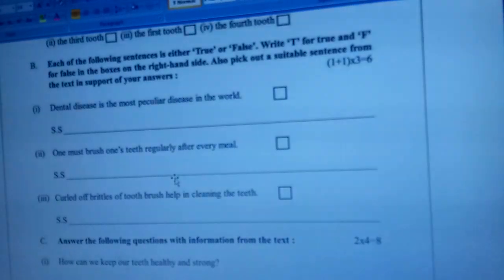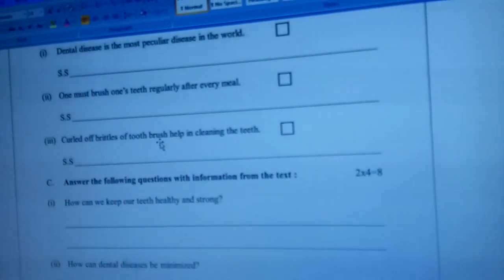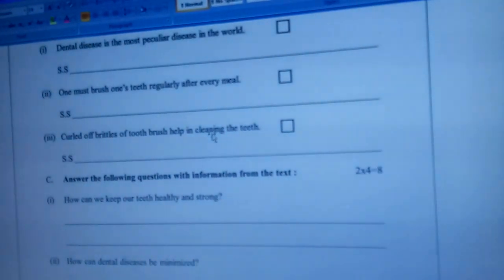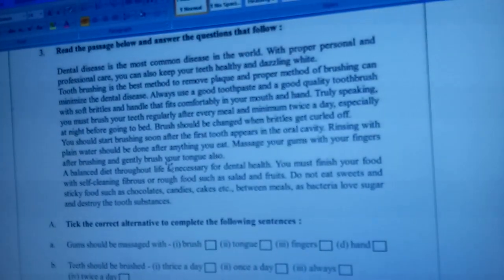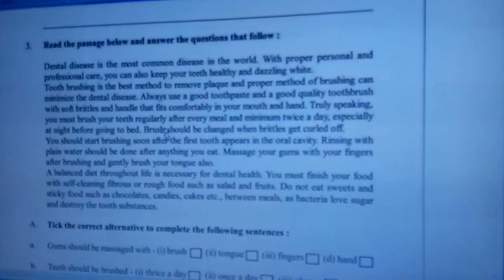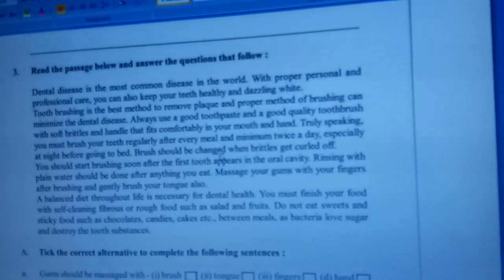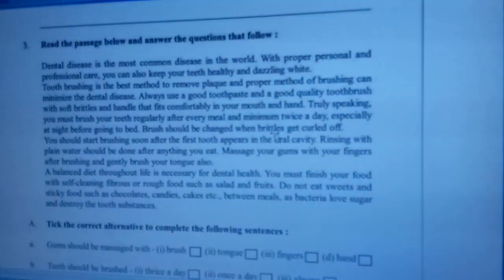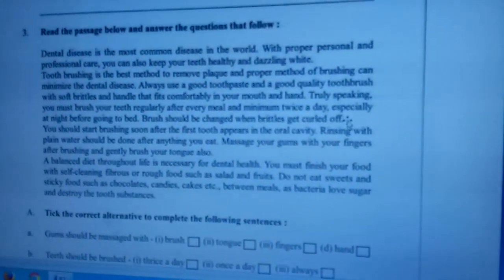Now, curled up bristles of toothbrush help in cleaning the teeth. Absolutely false statement. Okay, absolutely false. And here you can find the supporting sentence. Brush should be changed when bristles get curled off. Here there is a printing mistake, it is not brittles but bristles.